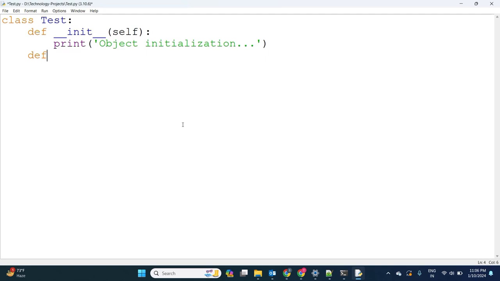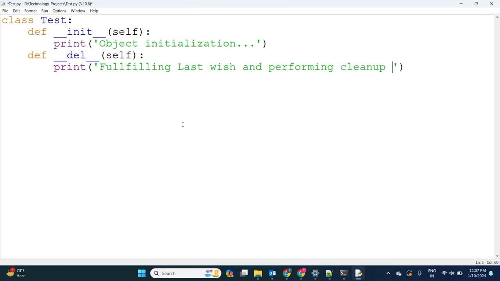In the same way, I'm taking one destructor. Observe, the destructor also I'm taking, printing fulfilling last wish and performing cleanup activities.